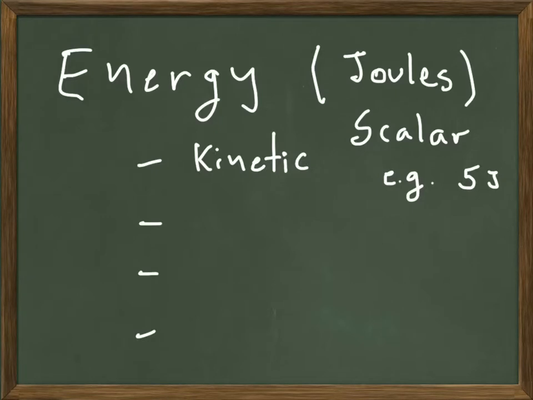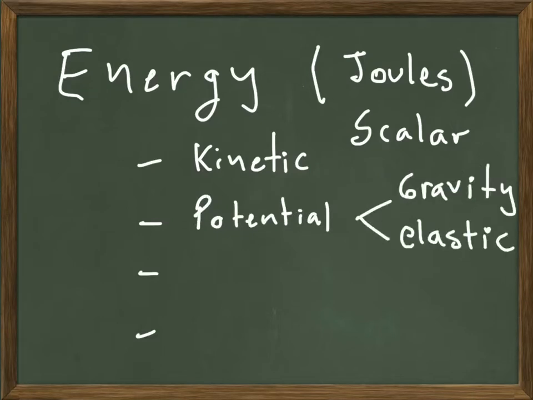Now, there are different forms of energy, right? We have kinetic energy, which was discussed before, the energy of motion. We have potential energy, energy due to the location of the object. We said that two common forms of potential energy are the potential energy due to gravity and the potential energy due to an elastic material such as a spring, and those are both potential energies.